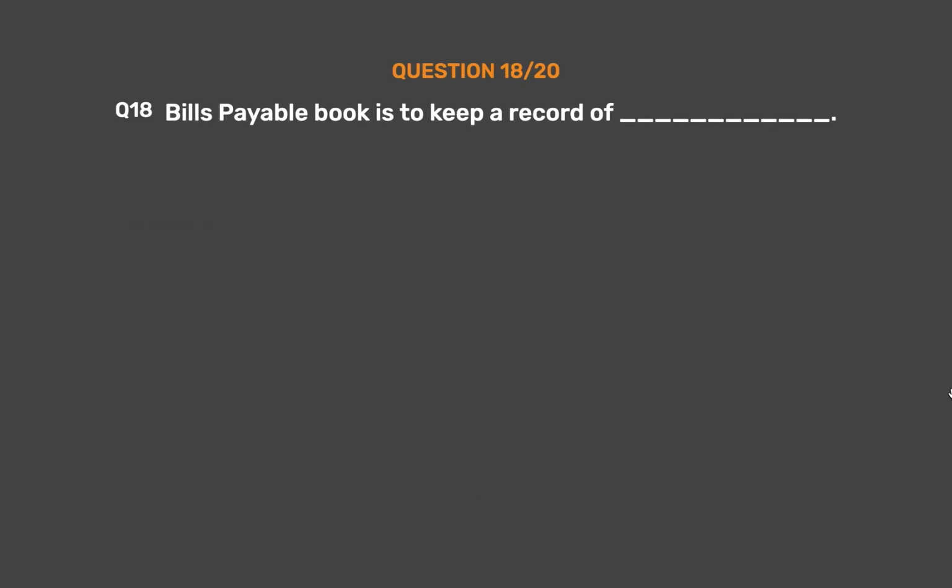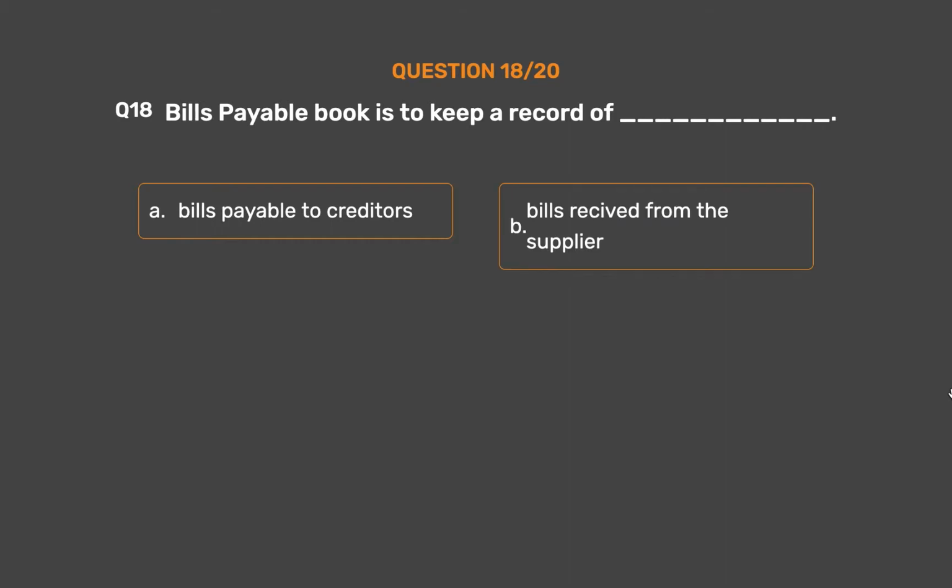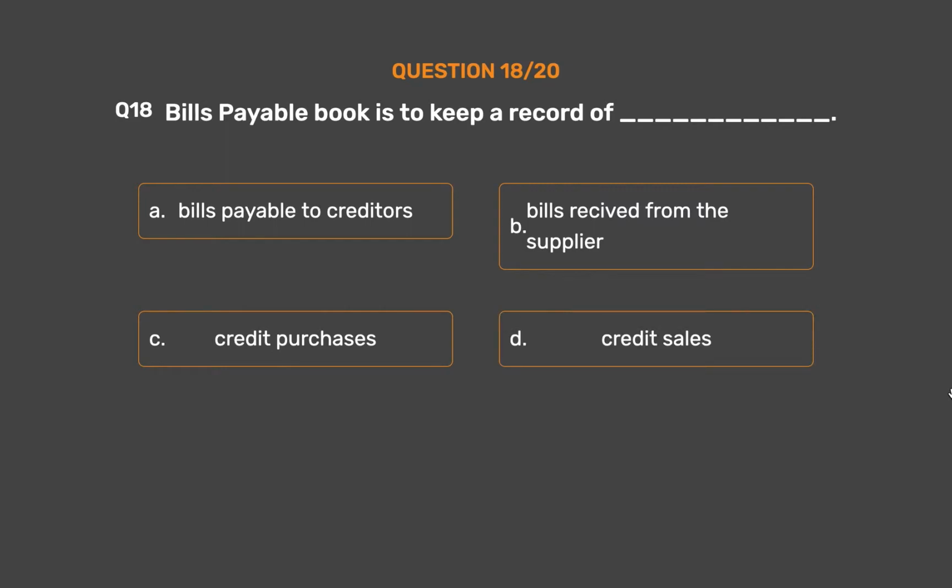Question number 18. Bills payable book is to keep a record of underscore. Option A, bills payable to creditors. Option B, bills received from the supplier. Option C, credit purchases. Option D, credit sales. The correct answer is option A,